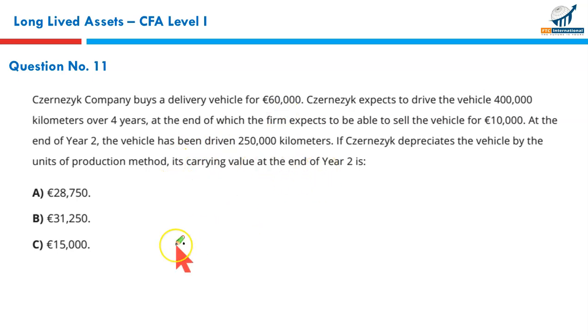Simple calculation, no science involved. We have to calculate depreciation per kilometer driven. The cost is $60,000, and the expected salvage value is 10,000, not dollars, euros.